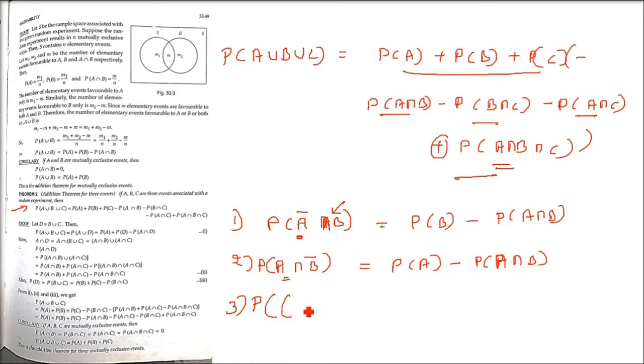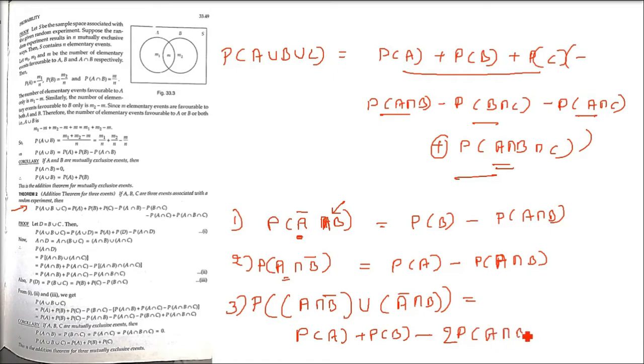So probability, see here, B is not happening, so A intersection B bar. And then A is not happening, so A bar intersection B. And then we are taking the union. So again, this is the probability of occurrence of exactly one of the two events, A and B. So P(A) plus P(B) minus 2P(A intersection B), right?